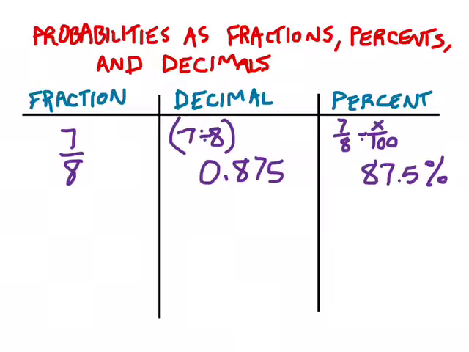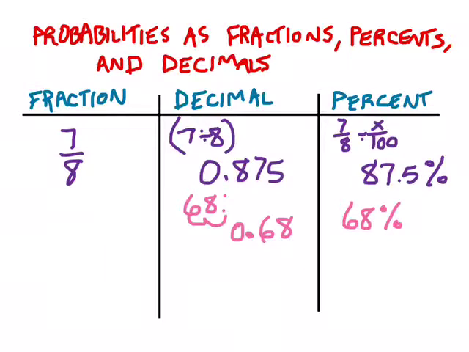Alternatively, if I had a probability as a percentage, let's say it was 68% of the time something was going to happen, I could really easily convert that into a decimal simply by moving my decimal point 2 places to the left, or dividing by 100 would be another way to think of it. So 68% becomes 68 hundredths, which makes sense: 68 out of 100, 68%.